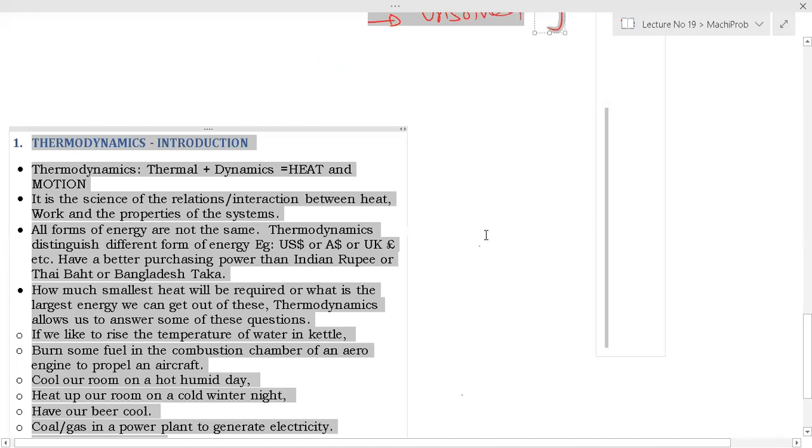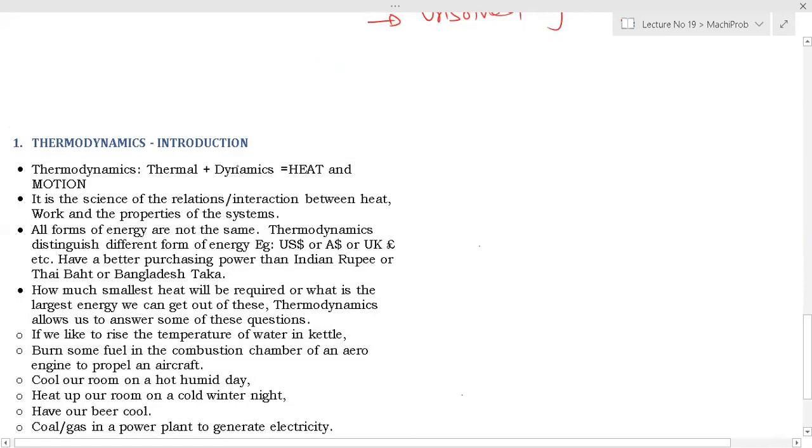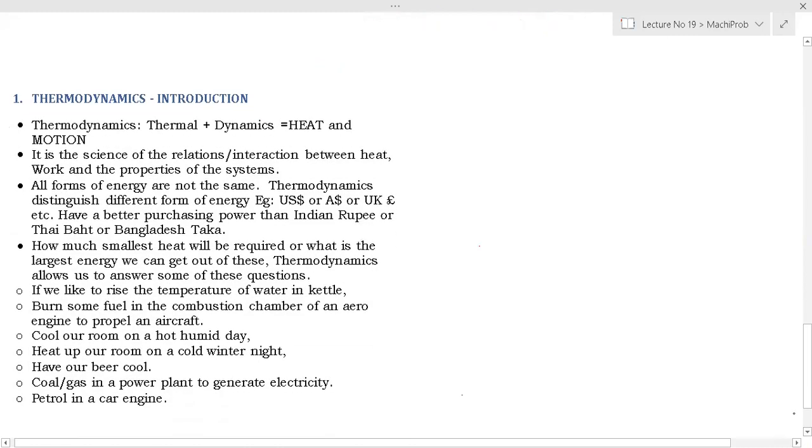Fine. So I have listed why we need to study thermodynamics. It is very clear from this content, right? So thermodynamics, you know, is thermal plus dynamics. It is made of two words.